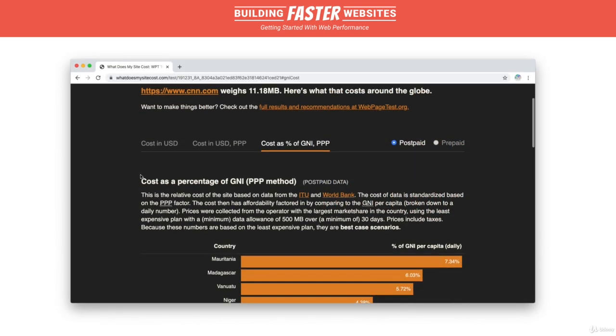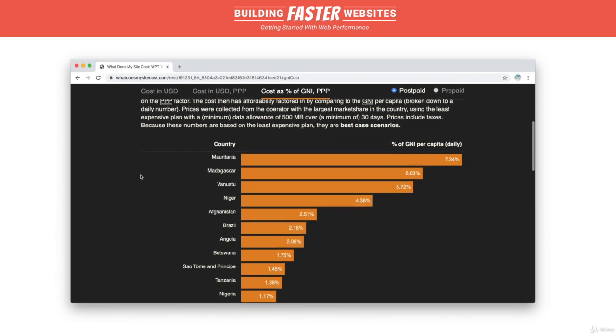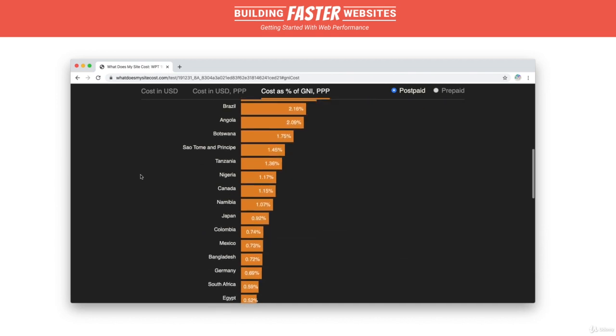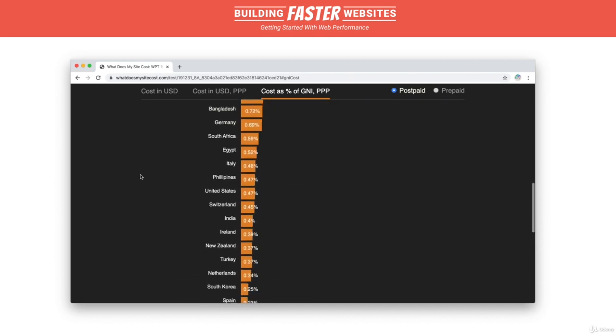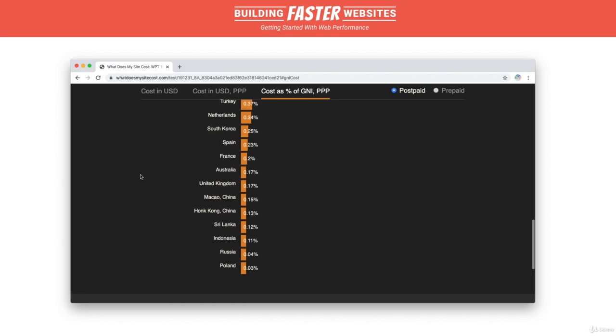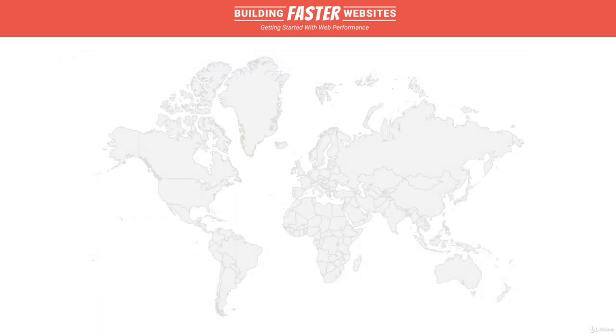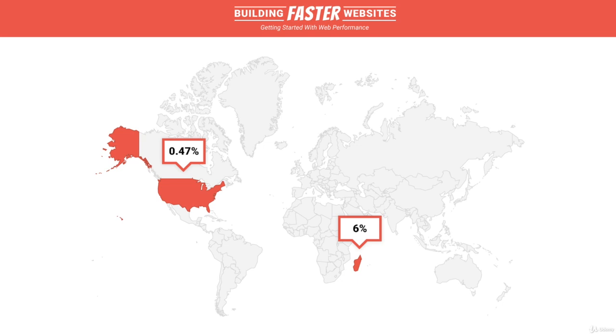Using data from whatdoesmysitecost.com, we can also generate relatively accurate costings showing what percentage of daily income it would cost to visit a website. For example, for users in Madagascar, in the best case scenario, a single visit to CNN.com would cost them around 6% of their daily income. In contrast, the equivalent percentage figure for the US is 0.47%, and for the UK, even less, 0.17%.